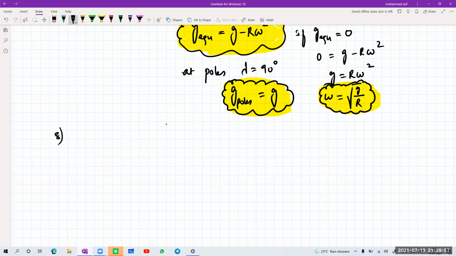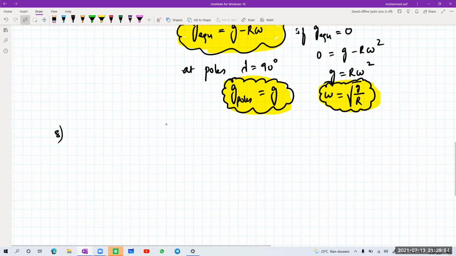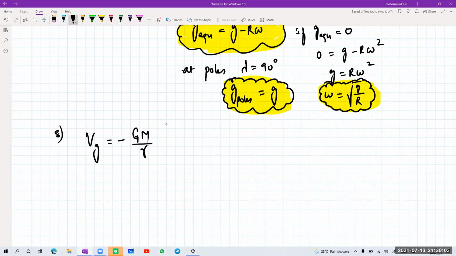Right now, this point if I'm writing, the gravitational potential with respect to the surface will be equal to minus capital G, capital M divided by R. This is for a point outside the body. So this one is your outside body.